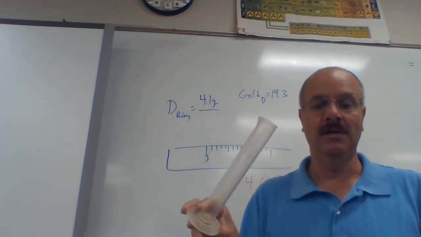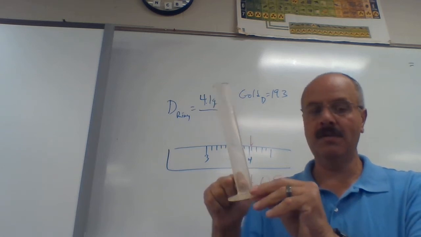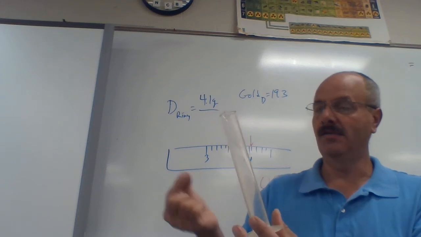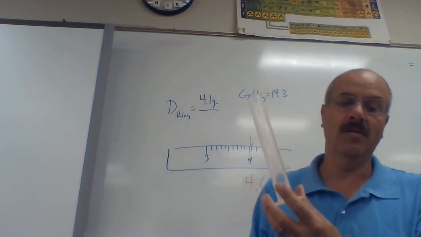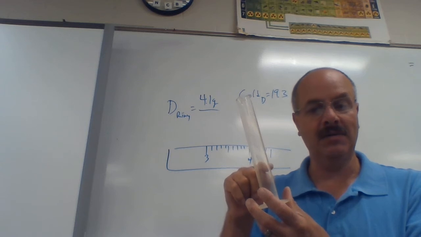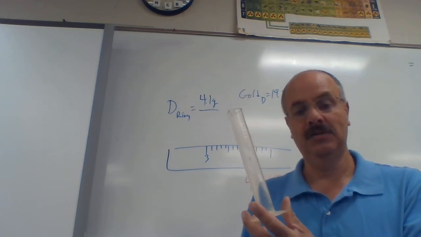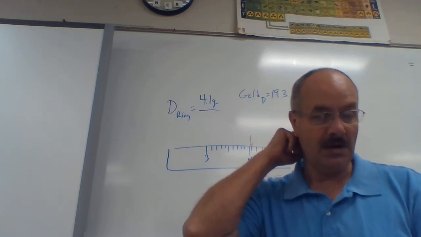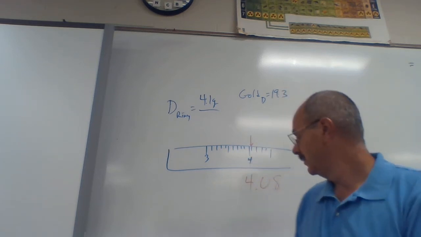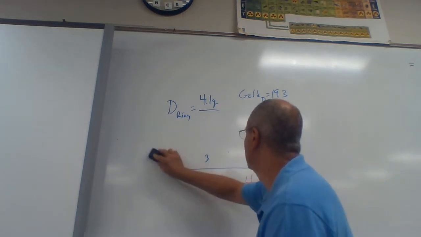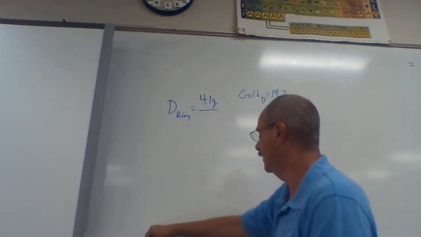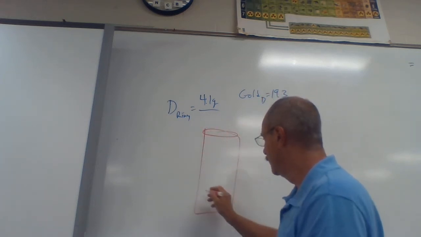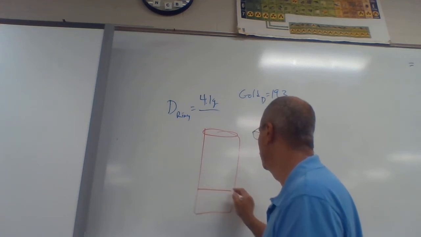You use a graduated cylinder. What you do is pour a little bit of water at the bottom, and then look at where the water goes. Then you take the ring and drop it in, and the water is going to go up. When it goes up, you figure out what that line is, and then you subtract those two. Once you subtract them, that difference is the volume of the ring. So if we were to do this on the board again, the first time I put this thing in, here's the graduated cylinder. Here's the markings. This would be 10,